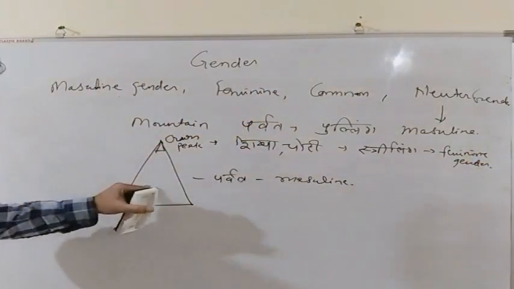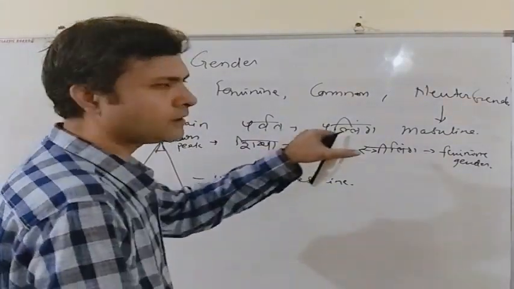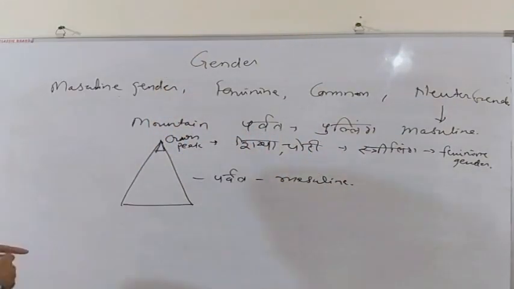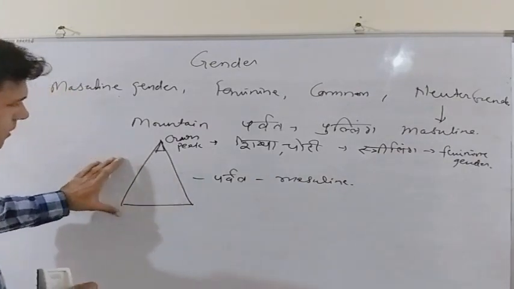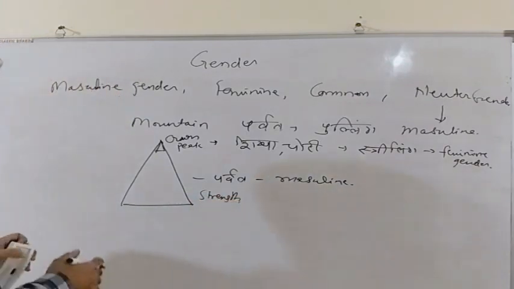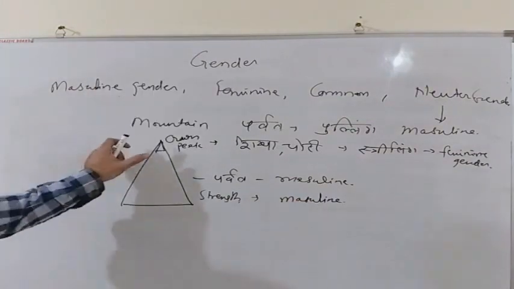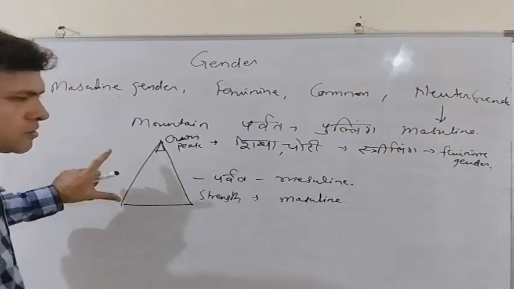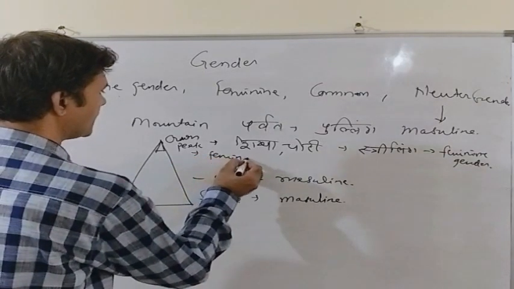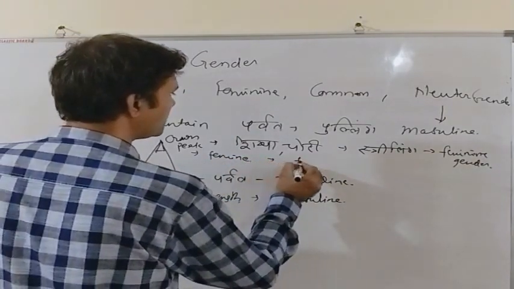Now neither mountain nor peak represent any sex, but they represent gender in Hindi. Because in Hindi, gender is not about sex, but it is about feeling. In Hindi, we consider that the base of the mountain represents strength. It is the base, hence it is Pulling, that is masculine. But the crown is the most important piece of this whole mountain. Hence it is feminine, and it needs the base, the mountain, to exist. So it is represented as feminine gender.